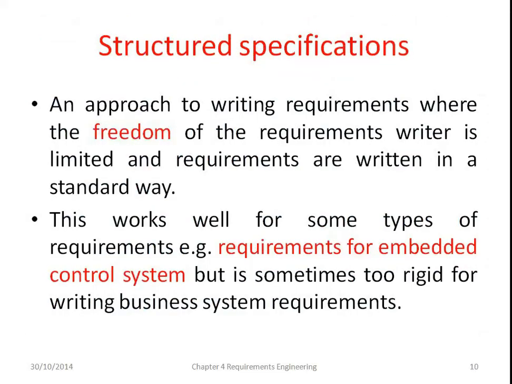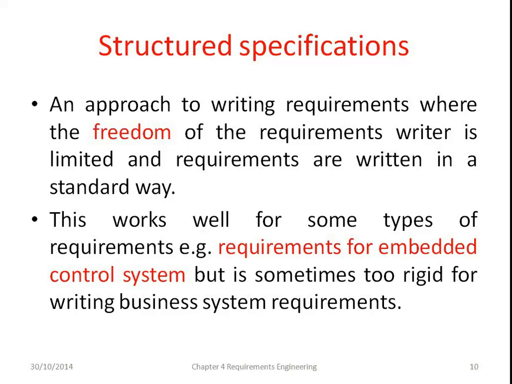Another type of notation is the structured specification, an approach to writing requirements where the freedom of the requirements writer is limited and requirements are written in a standard way. So this works well for some types of requirements, for example requirements for embedded control systems.